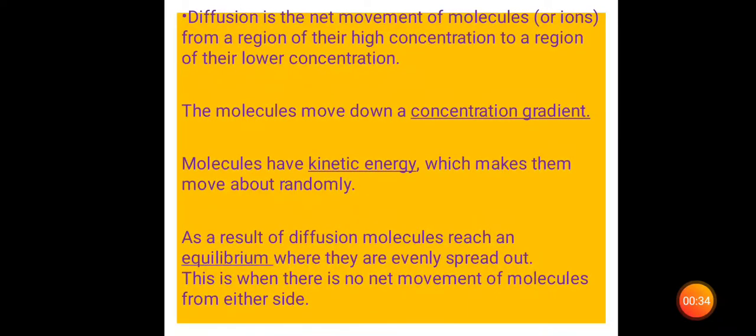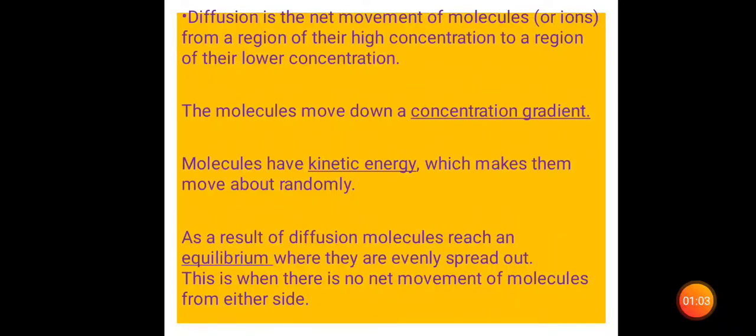So diffusion, what is this diffusion? It is the net movement of molecules. You can take any molecules as an example, and many molecules are there. You know that. There may be biomolecules, there may be carbohydrates, there may be ions, there may be different types of molecules or ions, from a region of their higher concentration to a region of their lower concentration. So it is called diffusion. They may ask a 2 marks question here again.